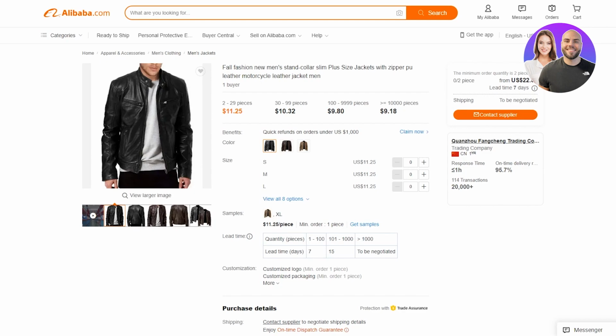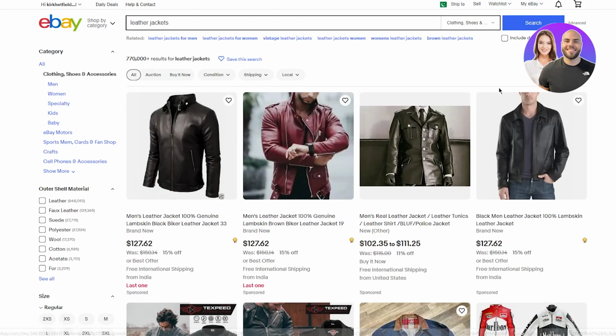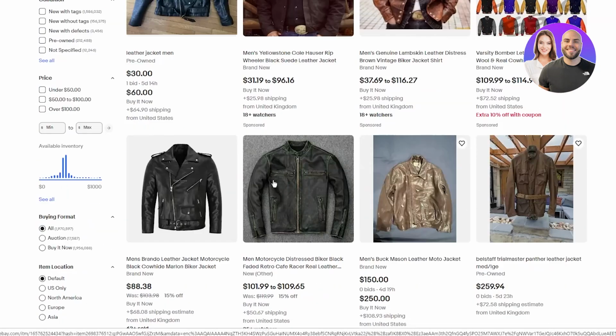So do make sure that you come up with great ideas, and don't keep one line of products. A lot of people make the mistake of just keeping one line of products. Obviously, I told you to keep the category niche on clothing and electronics. But again, do remember, like I told you, leather jackets are a good sale, but don't just sell leather jackets, or don't just sell stuff like printers.